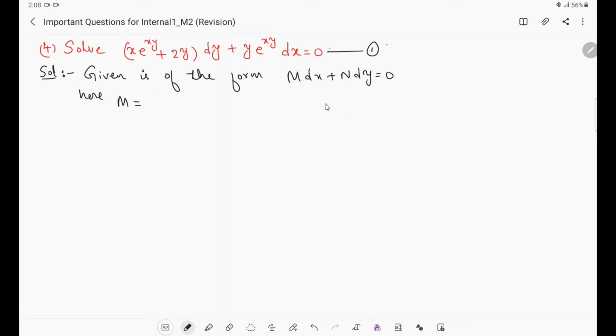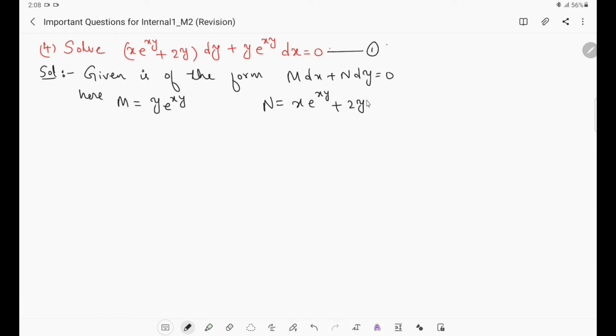M is the coefficient of dx. So for dx, what is the coefficient here? y e^(xy), right? And what is N? N is the coefficient of dy. So here N is x e^(xy) + 2y, right? This is M and N.